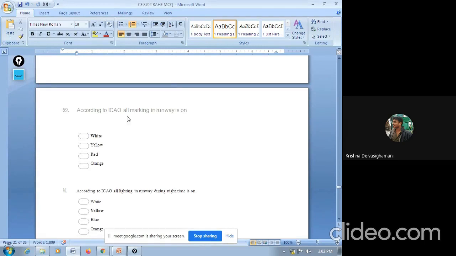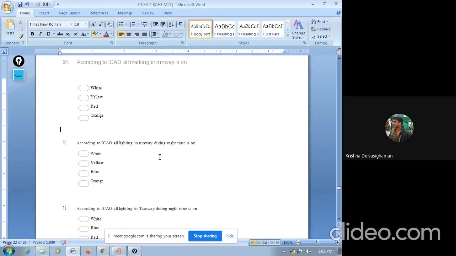According to ICAO, all markings in runway are in which color? They are asking about colors: white, yellow, red, orange. So we know it's white. You have to remember what they are asking, either runway or taxiway. If it is runway, it is white. If it is taxiway, it is yellow. According to ICAO, all lightings in runway during night time are in white, yellow, blue, orange. So the answer is yellow.